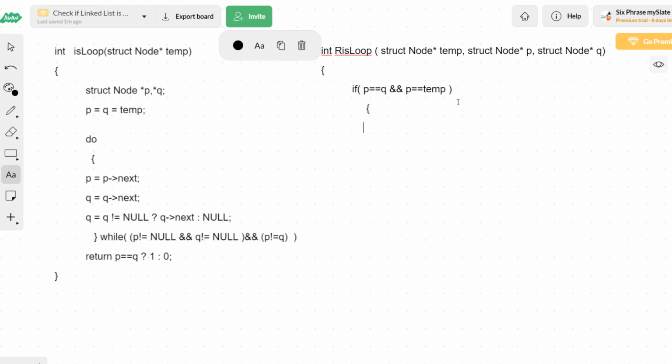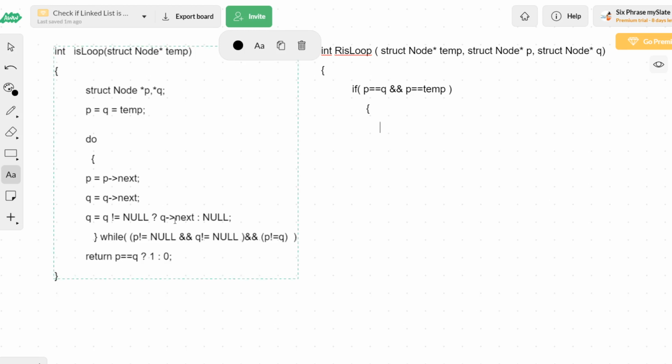But I have always insisted, whenever there is a change in the arguments of the function, you have to place a recursive call. P is one of your arguments, q is one of your arguments, and both arguments are changing here. P equal to p of next is changing, q equal to q of next is changing, and one more time we check after moving q whether q is not equal to null. If q is not equal to null, we will move q one more time, or otherwise we will set it to null.